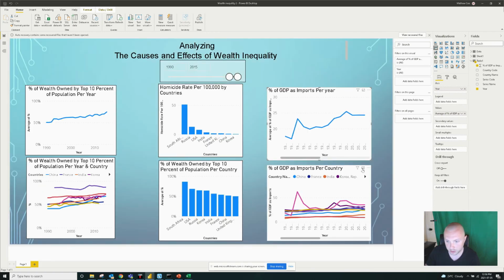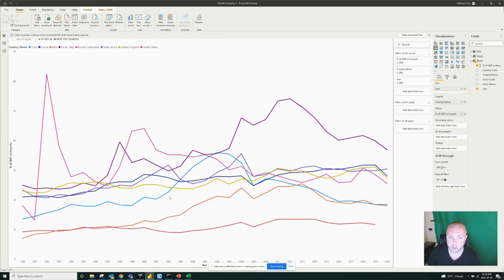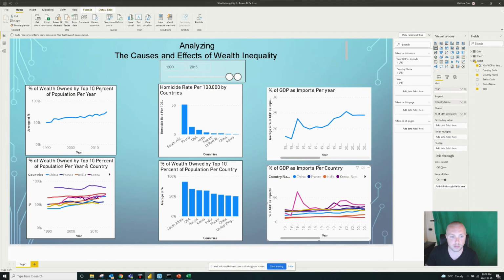And we'll look at it by country. And we can see as well that this has been gradually increasing for each country as well. So overall, you can see that as percent of GDP of imports has gone up, so has the percent of wealth owned by the top 10%.